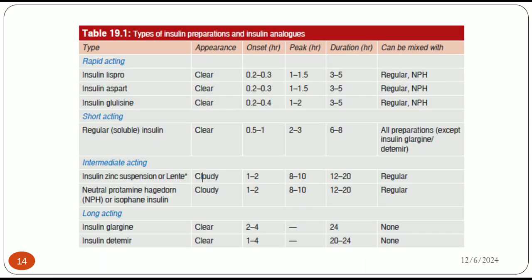Then types of insulin. Some are rapid acting, like Lispro, Aspart, and Glulisine. Some are short acting, like regular insulin. Some are intermediate acting, like insulin zinc suspension or NPH. Then long acting are glargine and detemir. So according to your requirement, you can use any one. If you need round the clock 24-hour suppression of glucose, then long acting is preferred. If you need insulin with every meal, then short acting or rapid acting is preferred.